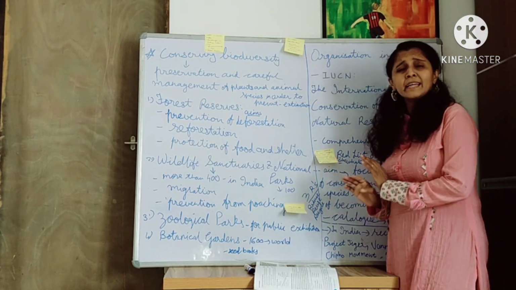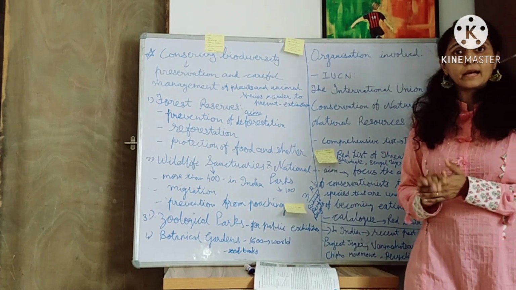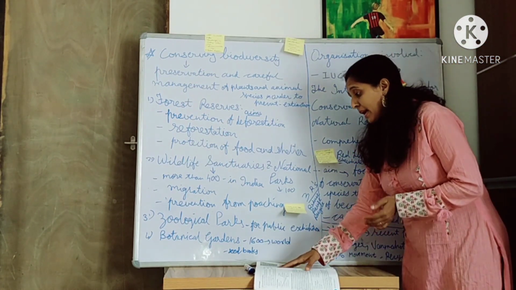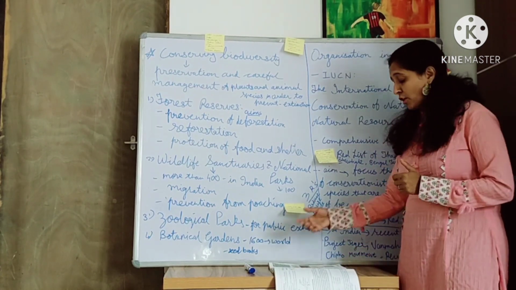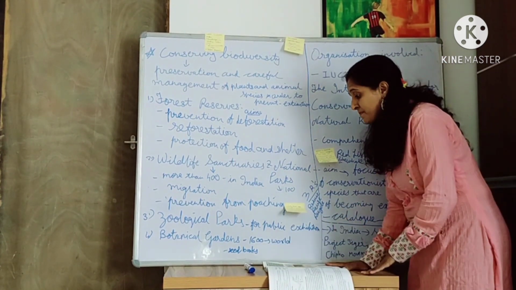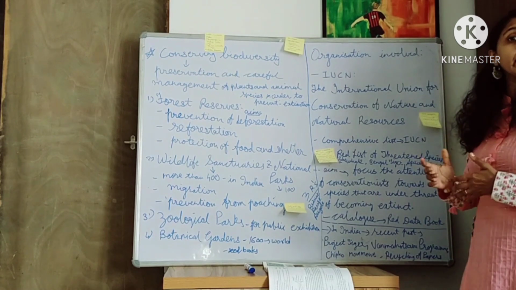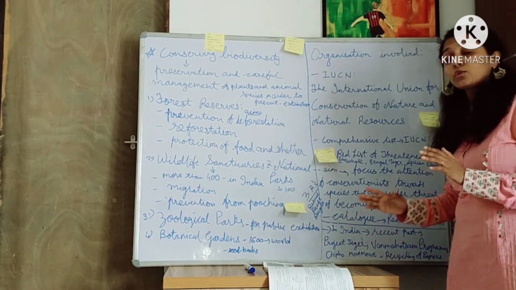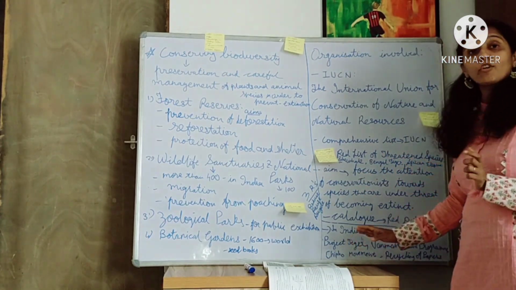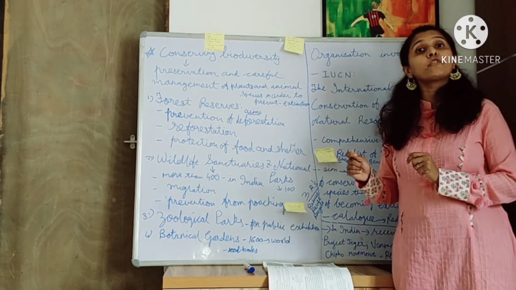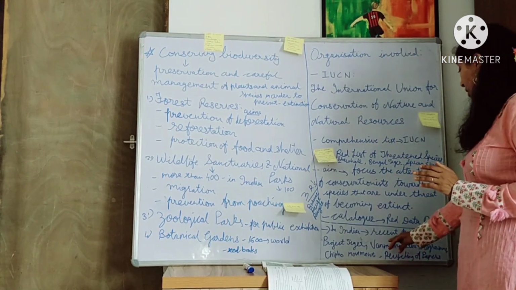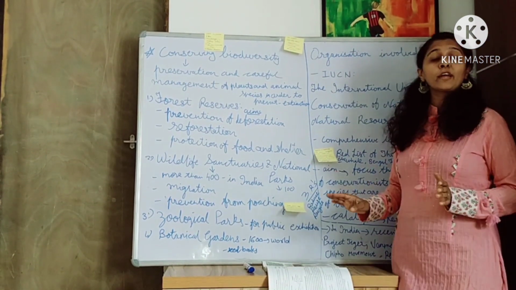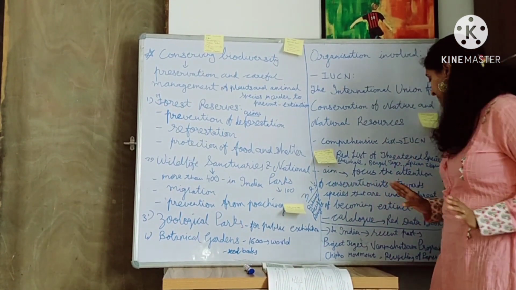In India also, many programs have been done to spread awareness among the people, right? NGOs also work for these programs. Some programs that have gained recognition in the past years: to protect the Bengal tiger, Project Tiger was launched, and after that the tiger population increased. Van Mahotsav is also organized, and the Chipko movement. They all have gained recognition all over the world.